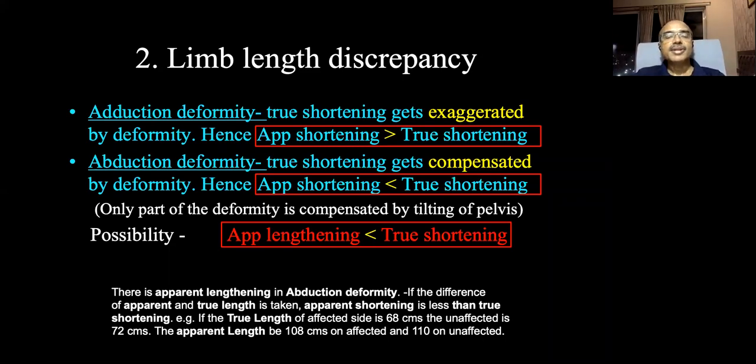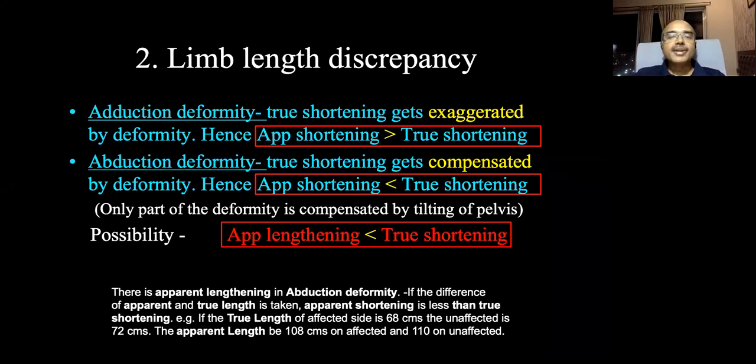Okay, so there's 10 degree of abduction deformity. That is the important point, that whenever you will find true shortening in most of the cases. If the apparent shortening is more than the true shortening, it is adduction deformity for sure. But if the apparent shortening is less than the true shortening, or apparent lengthening, how much you have measured, less than the true shortening, it is abduction deformity.